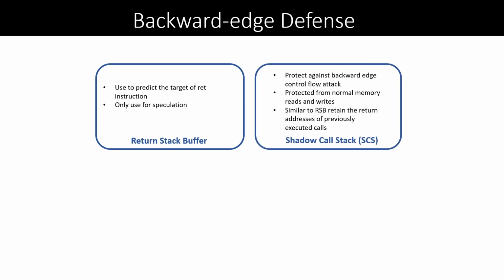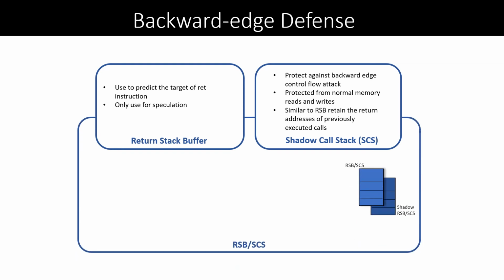Aside from that, to prevent normal backward edge attacks, hardware CFI proposals use a shadow call stack, or SCS, which is protected from normal memory reads and writes. Similar to the RSB, the SCS is used to keep the return address of the previously executed calls. With SPECCFI, we aim to defend against both Spectre-RSB and normal backward control flow attacks.